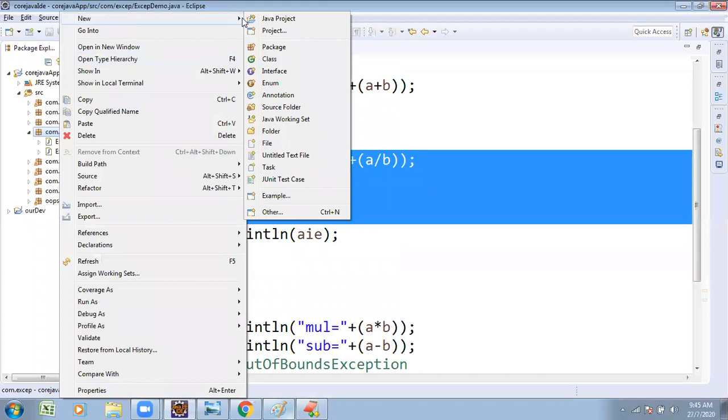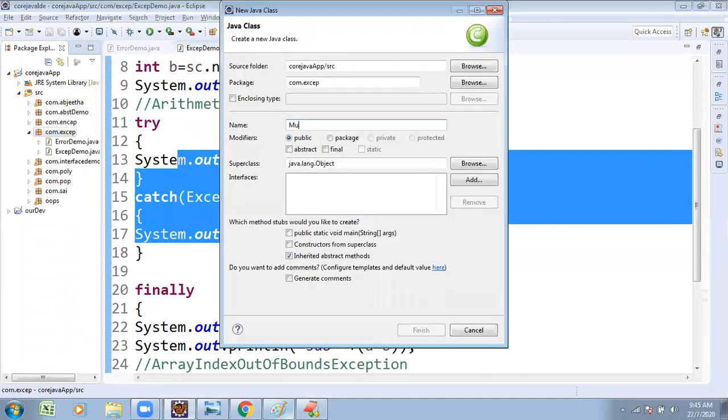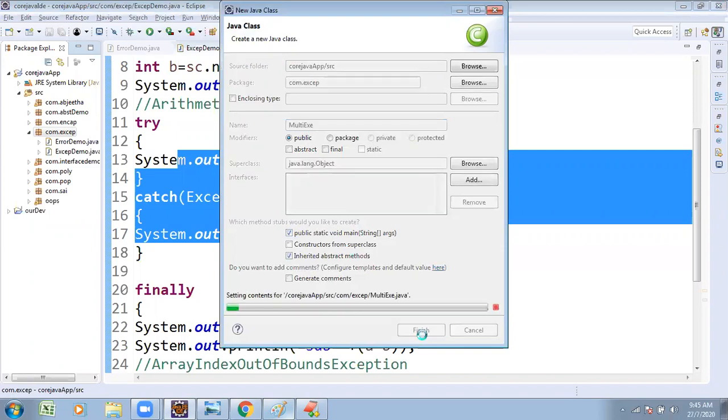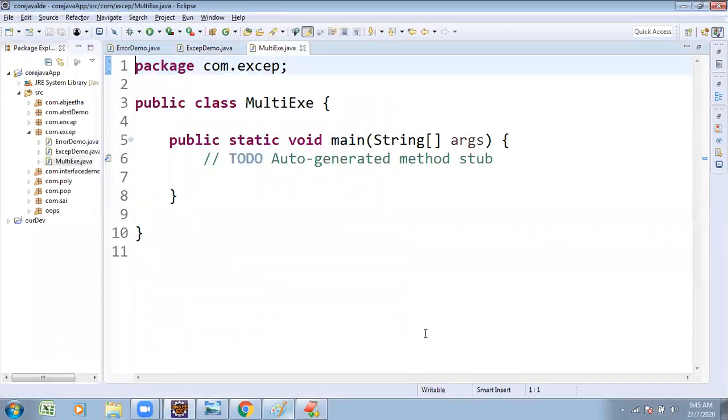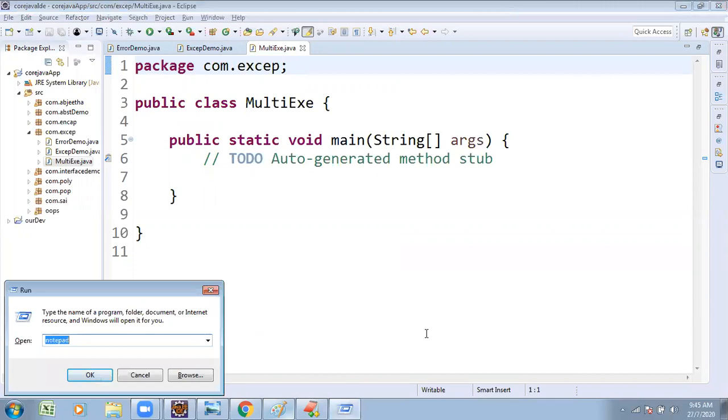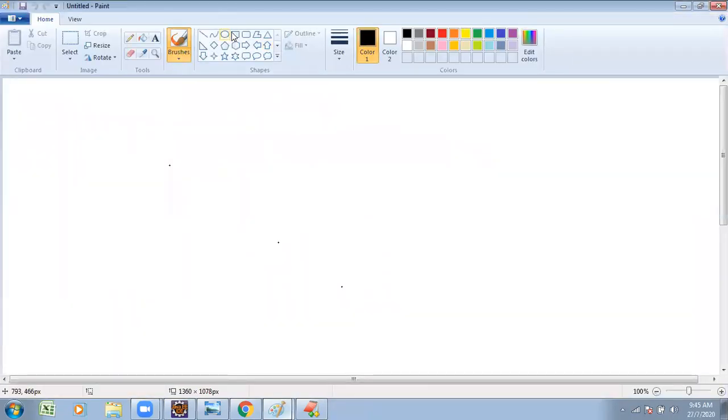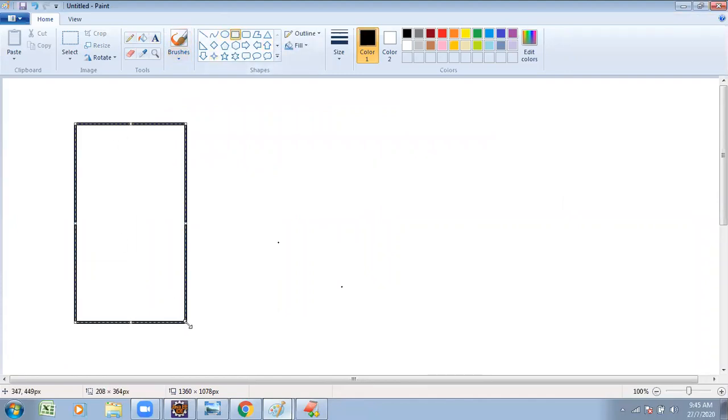In a new class, multi-exception handling, any name you can give. In the main method we want that logic. I plan to read some data from one file. Already I have one file available with me. This file contains some information, and I want to read the data from that file. That is the logic I am going to write.